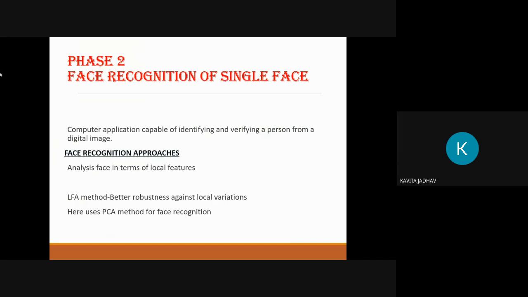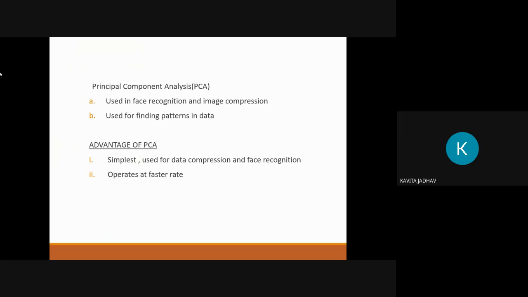So face recognition approaches analyze the face in terms of local features. The LFA method has better robustness against local variations. Here it uses a PCA method for face recognition. What do principal components analysis, PCA, mean? First, it is used in face recognition and image compression, and second, it is used for finding patterns in data. What is the advantage of PCA? It is the simplest, and it is used for data compression and face recognition. It operates at a faster rate.